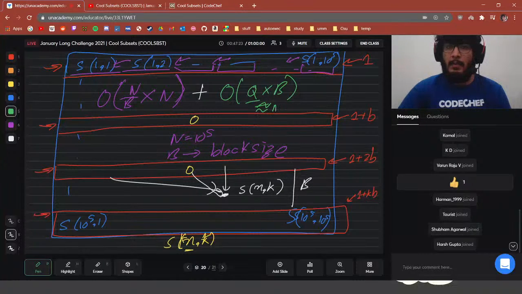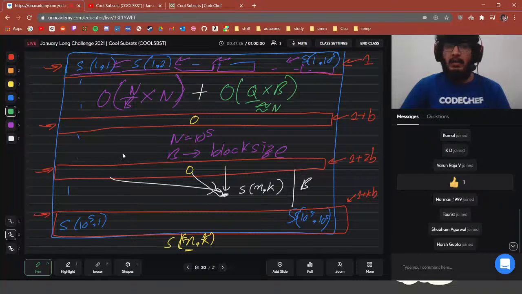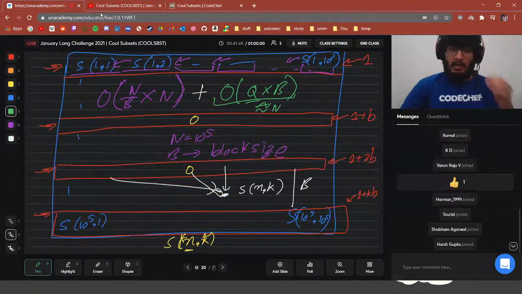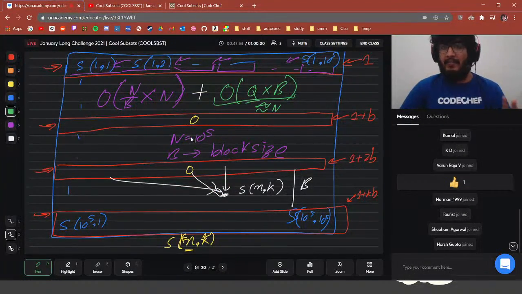This is around n, because we have test cases of 10 to the power 5, and in each test case we are doing this operation 5 or 6 or 7 times. So q is around n, and this would be the time complexity of finding the S(n, k) value from these pre-computed rows. Is it clear up until now? Just write it in the YouTube chat, yes, if it is clear.